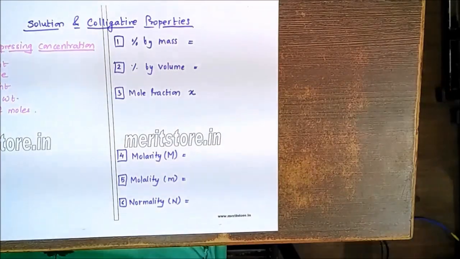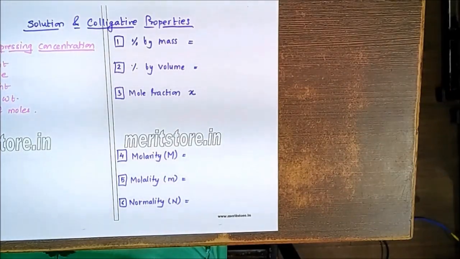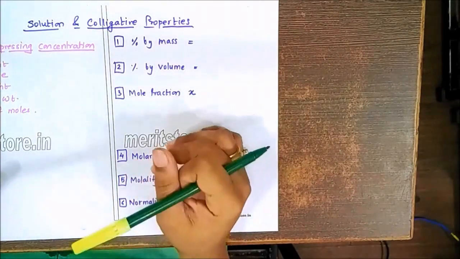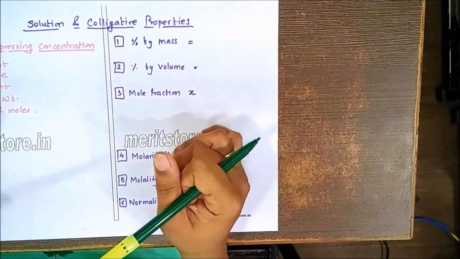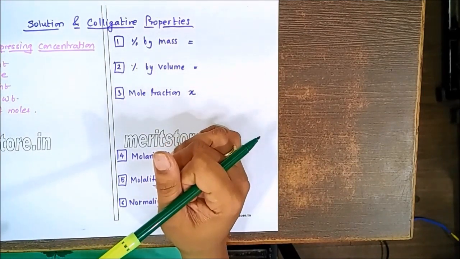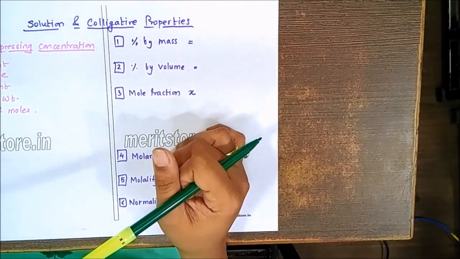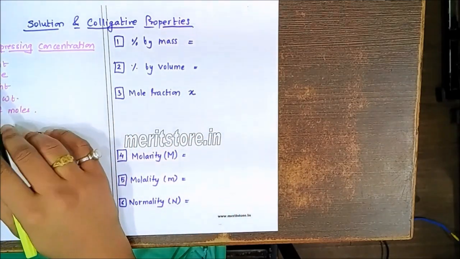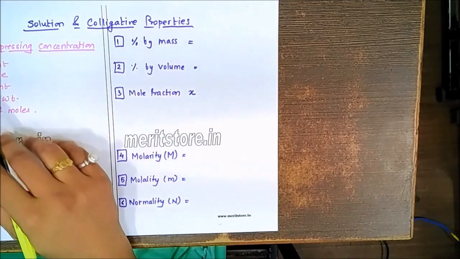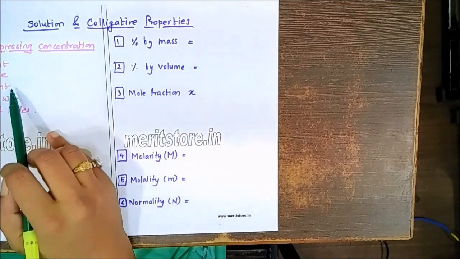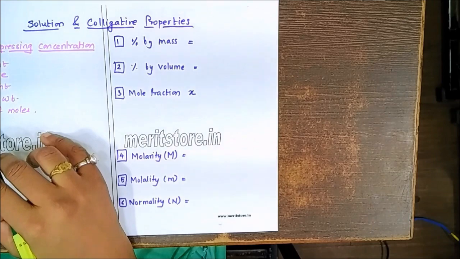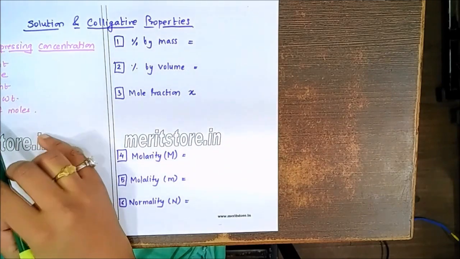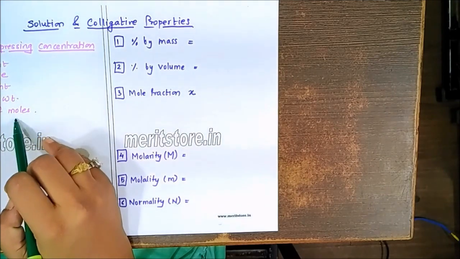The solution and colligative properties. Now, the first point that you have to remember from the MCQ point of view is the formulas related to the methods of expressing concentration. For all these formulas, just remember: 1 symbolizes the solvent, 2 symbolizes the solute, W stands for the weight of the substance, capital M stands for the molecular weight, and small n stands for the number of moles.